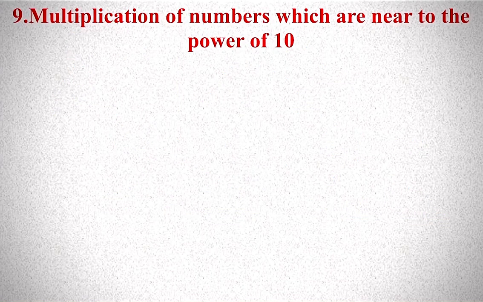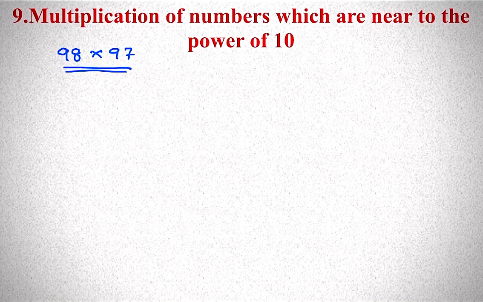Multiplication of numbers which are near to the power of 10. Power of 10 means 10 square, that is 100, 10 to the power of 1, 10, or 10 cube, 1000, 10 to the power of 4 or 10 to the power of 5, 10 to the power of 6, that is power of 10. For example, I want to multiply 98 into 97.